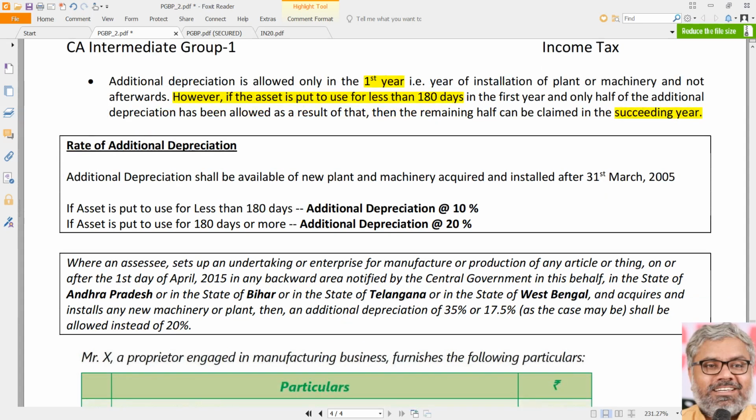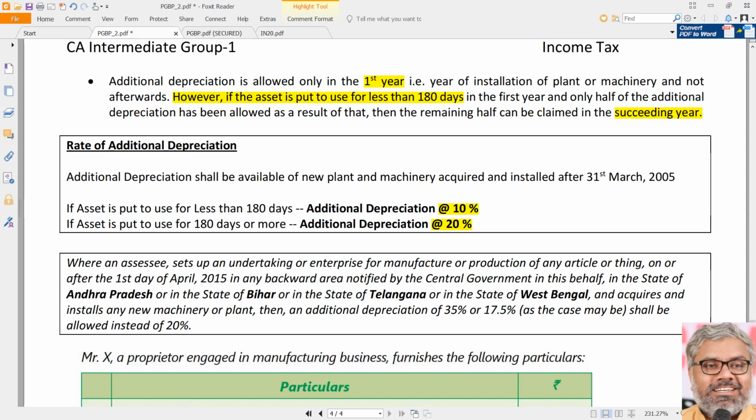Normally, how much is the additional depreciation? If you look at this, 20% is the rate of additional depreciation which is normally applicable. If the asset is put to use for less than 180 days, what is the rate of additional depreciation? 10%, means half of that. Then what happens to the remaining 10%? No problem. That can be claimed in the succeeding year. So only in that case, additional depreciation is claimed in 2 years. That too, half.